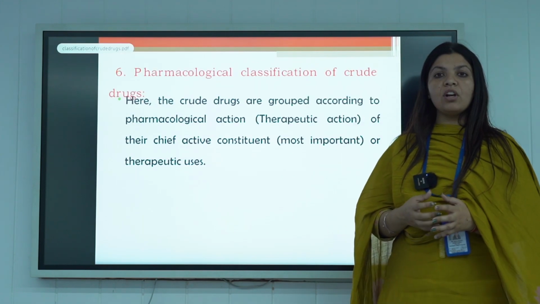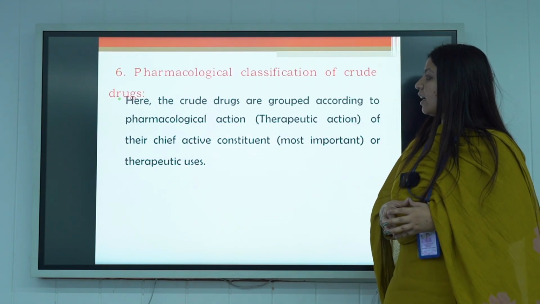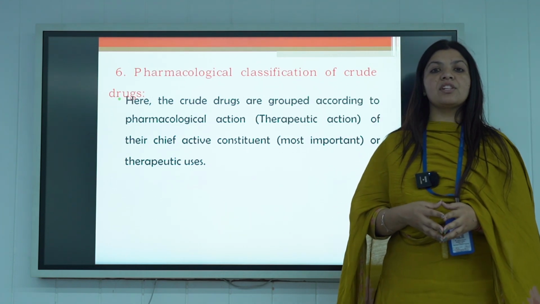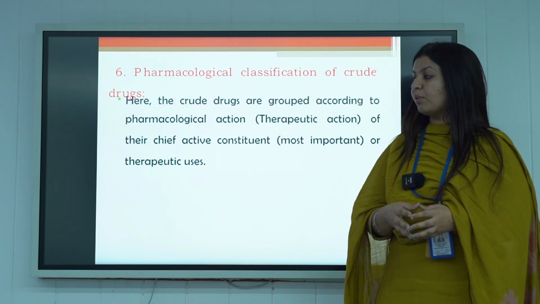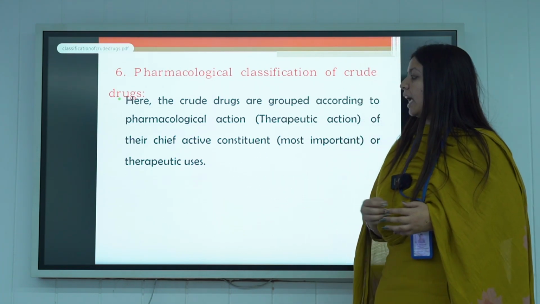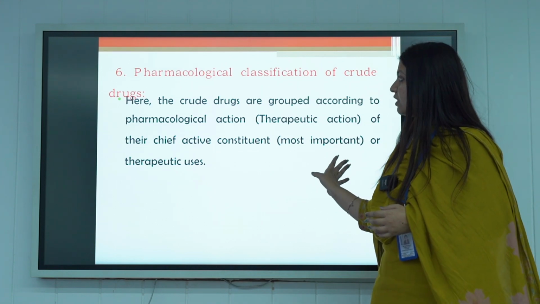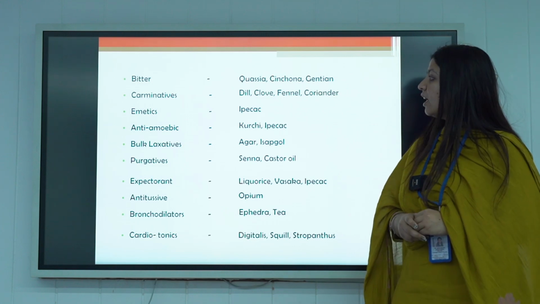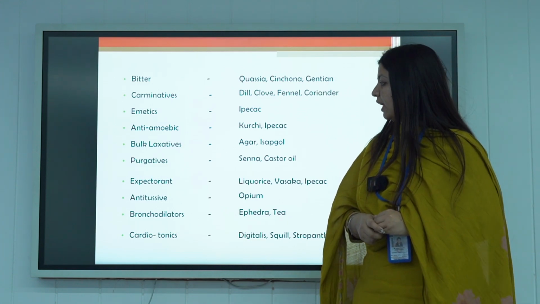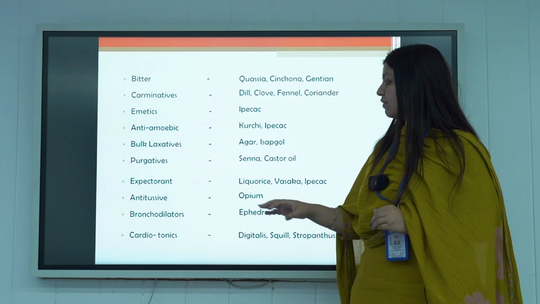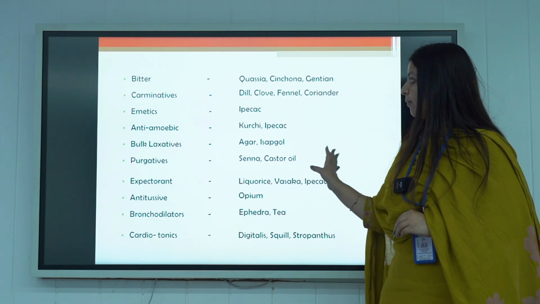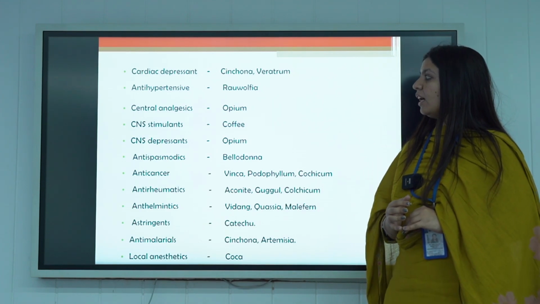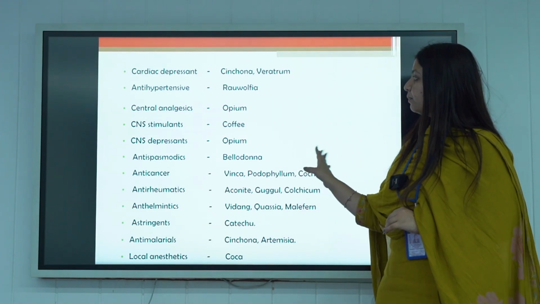So the next is pharmacological classification. Crude drugs are arranged according to their pharmacological action, meaning their therapeutic action, where they are utilized. Then next is the chief active component which is utilized in the drugs. The examples are, for example, bitters, that is quassia, carminative, that is clove, then purgative, we have senna. Purgative senna is very much utilized in the industry. Then the next are cardiac depressants, which is cinchona, and antihypertensive, which is Rauwolfia.